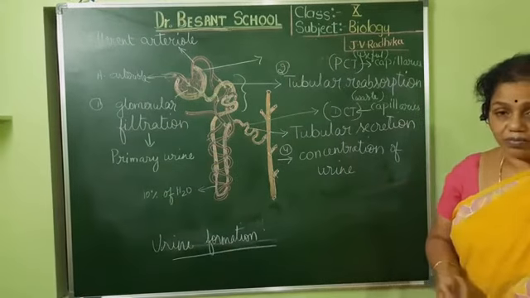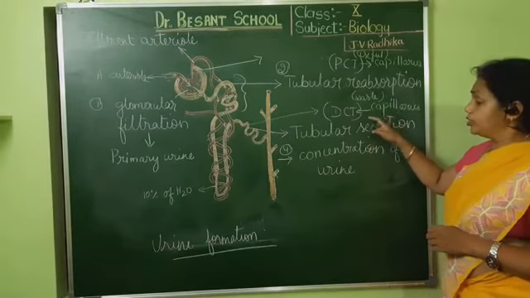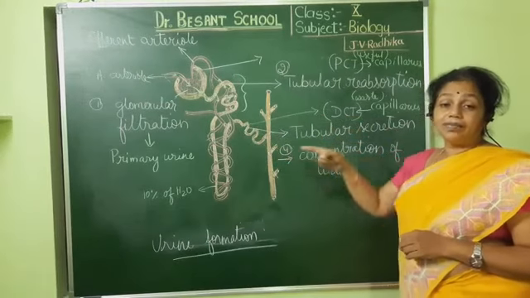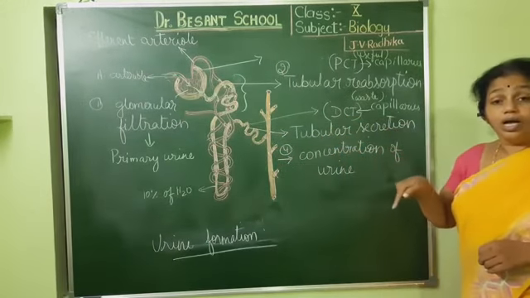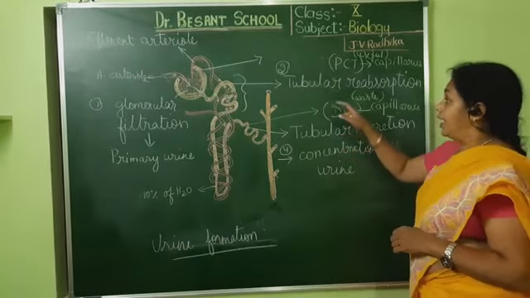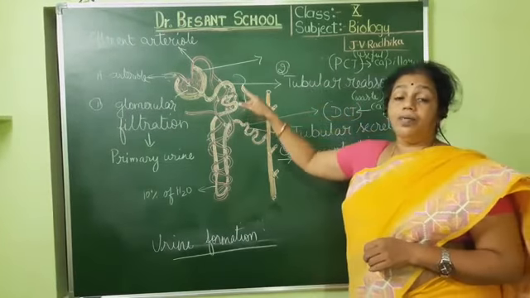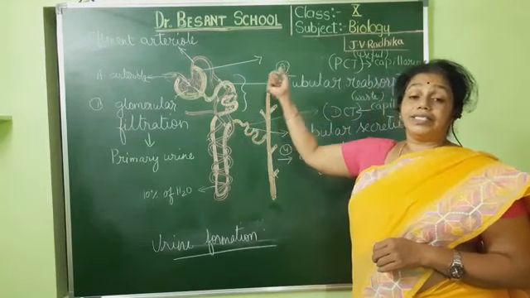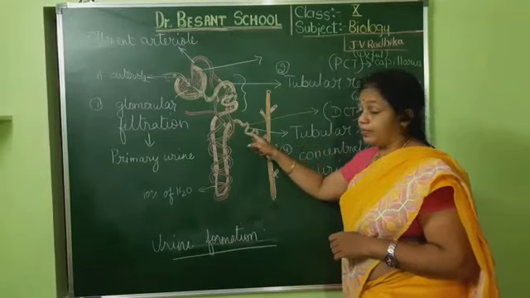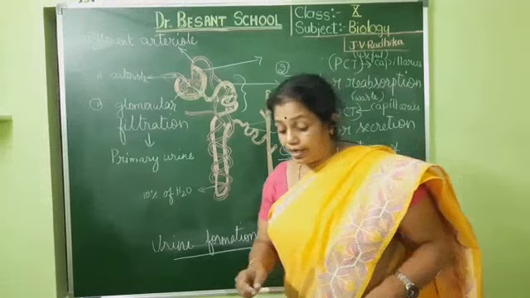Some has still not been filtered properly. So all that is giving back to the DCT. Okay, so this process here, as it is secreting into the tubule, the waste materials are being secreted into the tubule. So we call this tubular secretion. Whereas in tubular reabsorption, from the tubules, the useful substances are being sent into the blood capillaries. Understood? So this is the third step, wherein the waste substances are taken into the tubule.